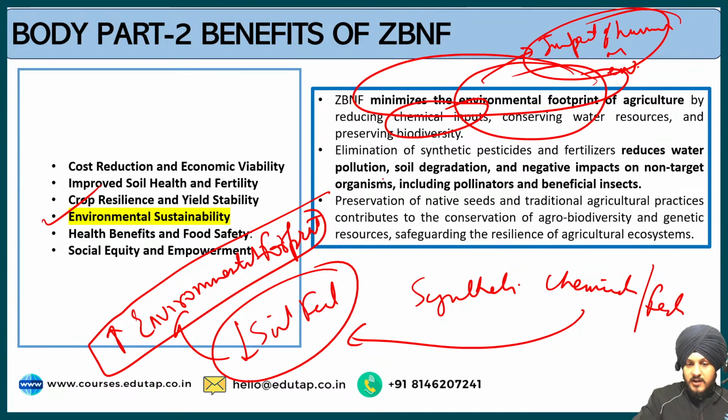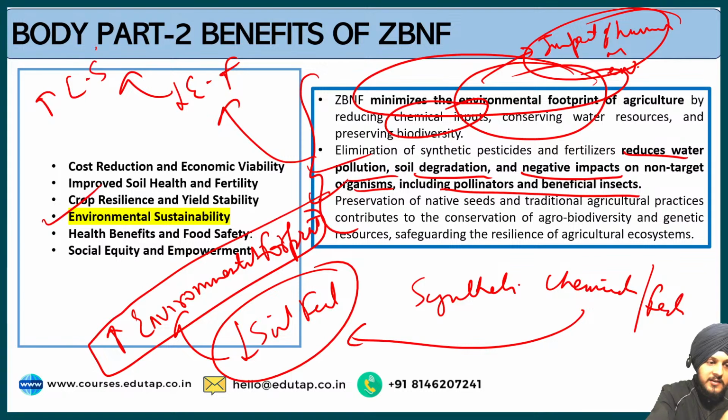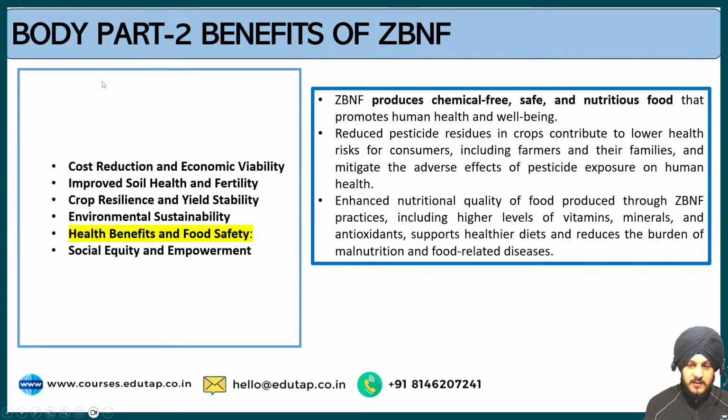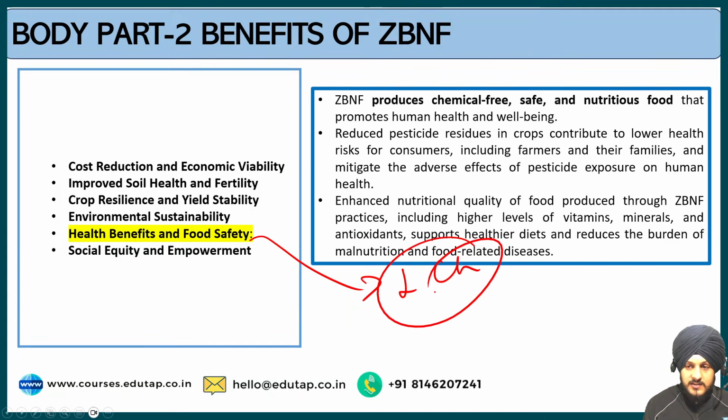Then the second point is regarding the elimination of synthetic pesticides and fertilizers, which reduces water pollution, soil degradation, and negative impacts on non-target organisms, including pollinators and beneficial insects. All these things minimize the environmental footprint and increase environmental sustainability. So this is also a benefit of zero budget natural farming. The next is health benefits and food safety. Since we are producing the foods or crops by reducing chemical substances, it is naturally leading to safe and nutritious food which is good for human health and well-being.